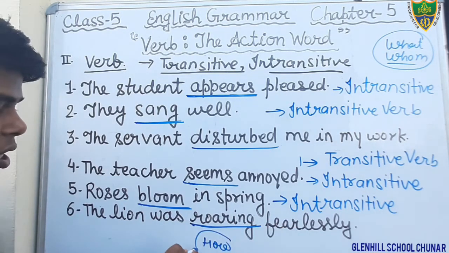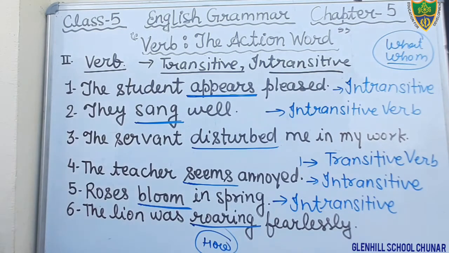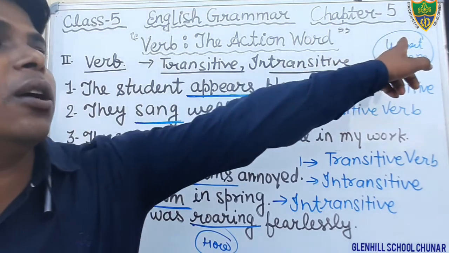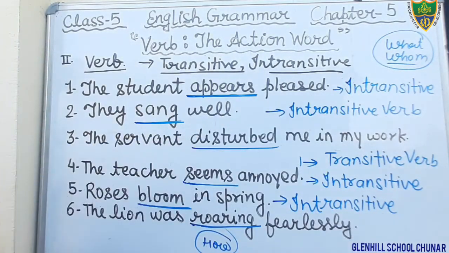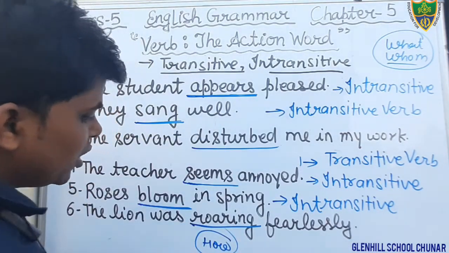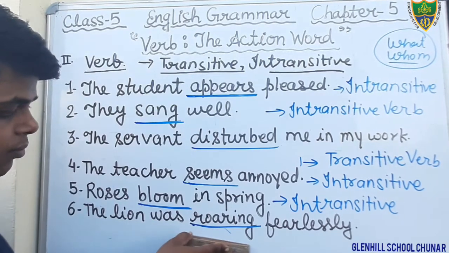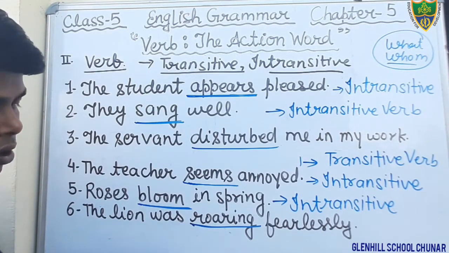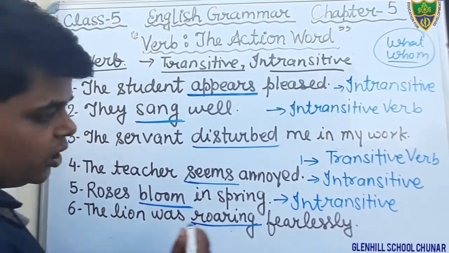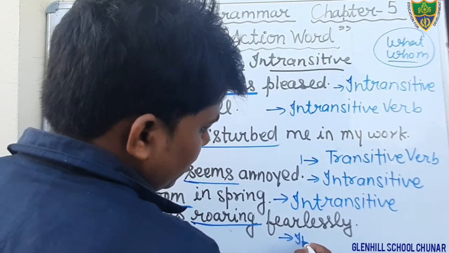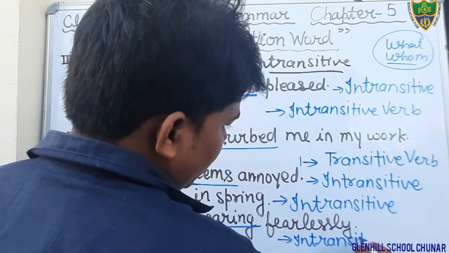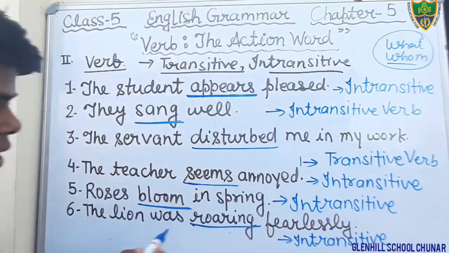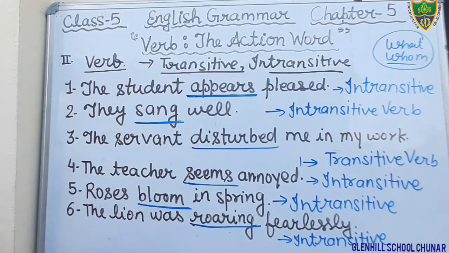We are getting the answer of the question how, but we have to make the question by using what and whom to get an object, but we are not getting an object, therefore that is an intransitive verb. Okay students, so just write here that is intransitive.